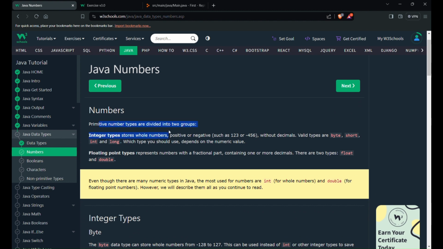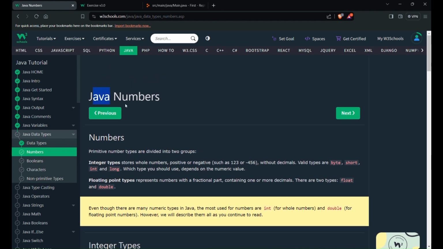Next is Java numbers. Primitive number types are divided into two groups. Integer types store whole numbers, positive or negative, without decimals. Valid types are byte, short, int, long. The others are floating point types: float and double. They represent numbers with fractions, containing one or more decimals. So with decimal is floating point types, and without decimal is integer types.